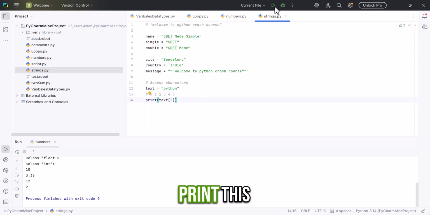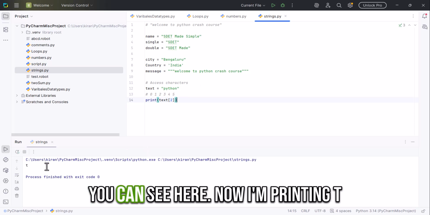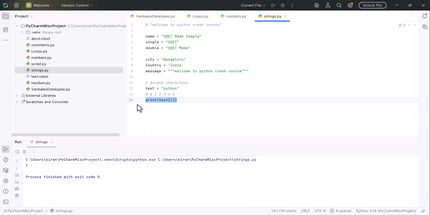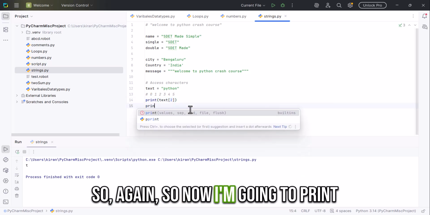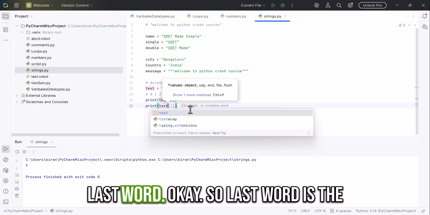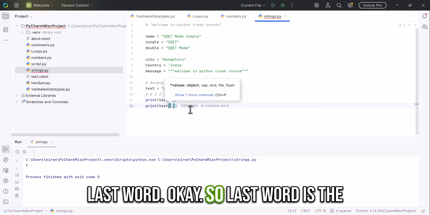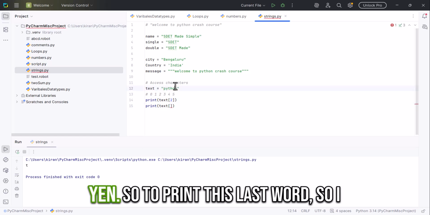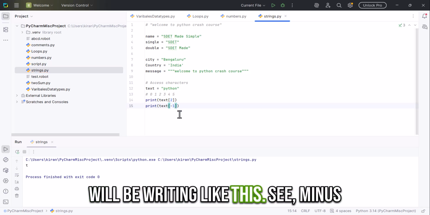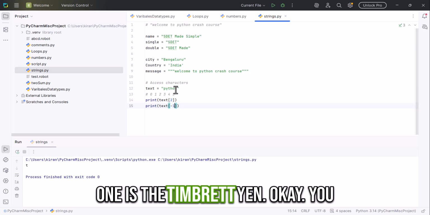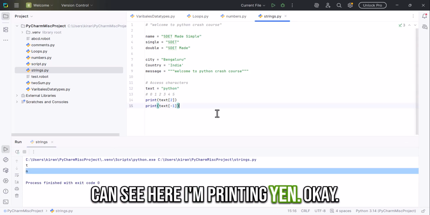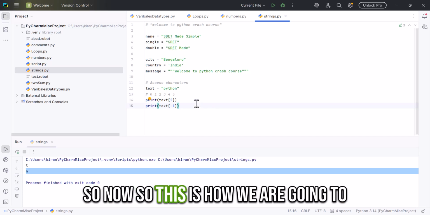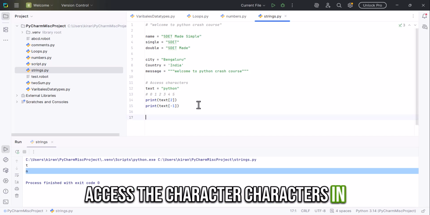Let's print this. You can see here I'm printing T. Now I'm going to print the last character, which is n. To print this last character, I will write it like this. See, -1 is n. You can see here I'm printing n. This is how we access the characters in a string.